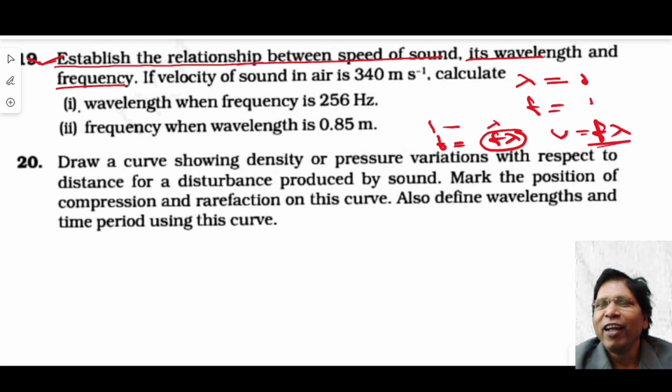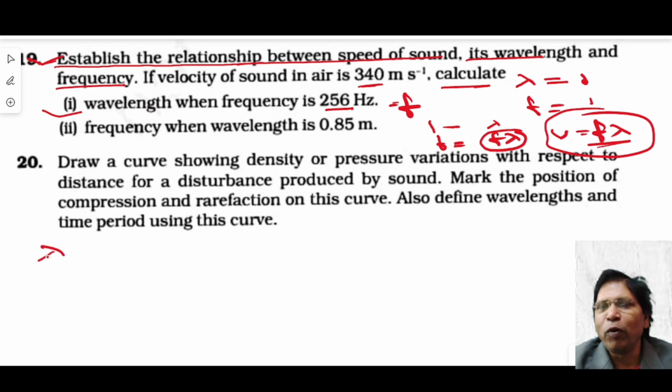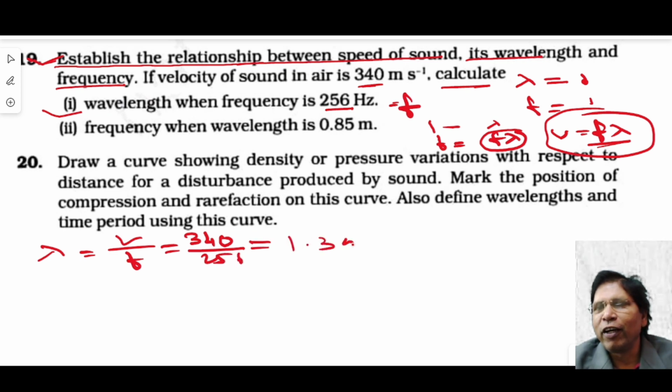Now question number 2: calculate the wavelength when the frequency is 256. Look at this, here this is f and this is V. We know V equals f lambda. Therefore, lambda equals V by f. Now the velocity is 340 meter per second and the frequency is 256. So the wavelength is almost 1.3 meter.